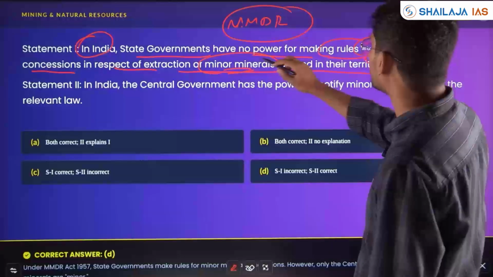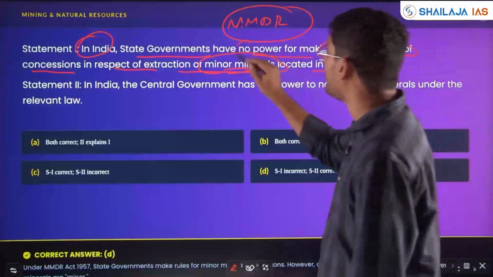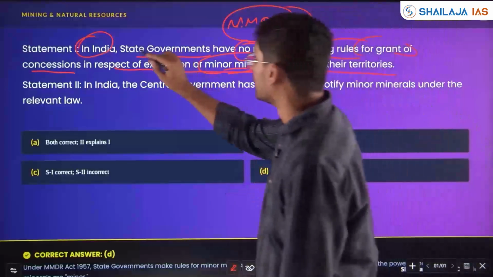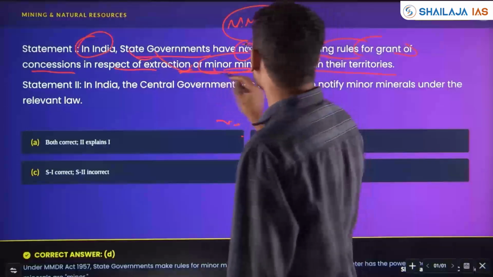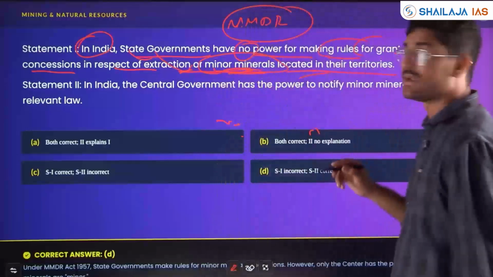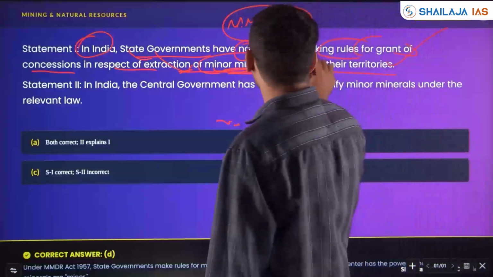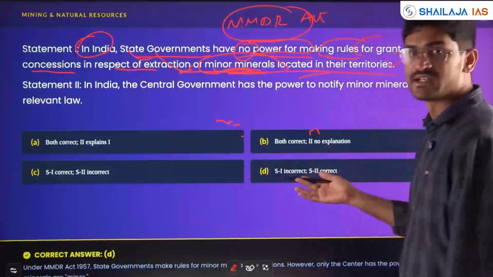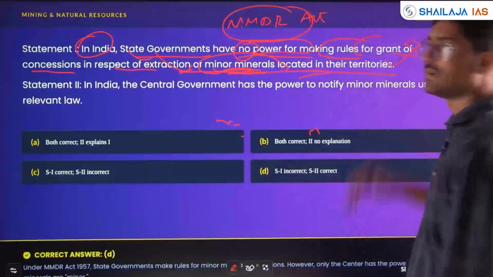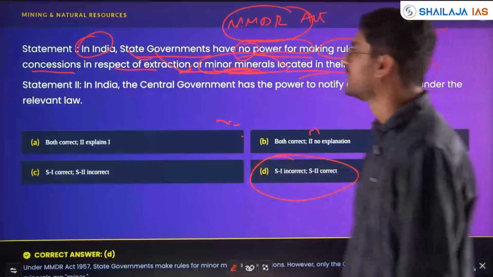Sorry, in India, state governments have no power, as given. No power, wrong. State government can, okay, give concession in respect of extraction of minor minerals. Minor minerals, state government have the rights. Here he has mentioned no power. Under the MMDR Act, state governments have the power. In statement questions, if you know one statement is wrong, then you can directly get the answer. Statement 1 is incorrect, statement 2 is correct.